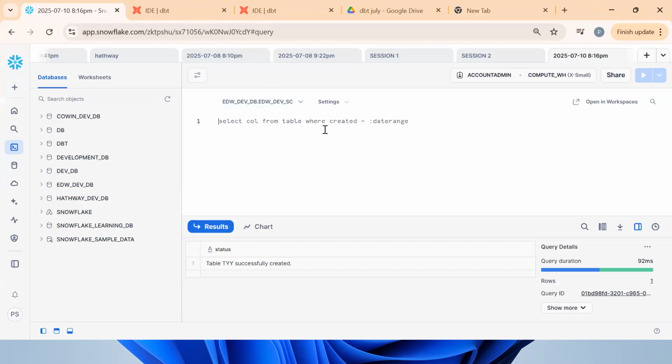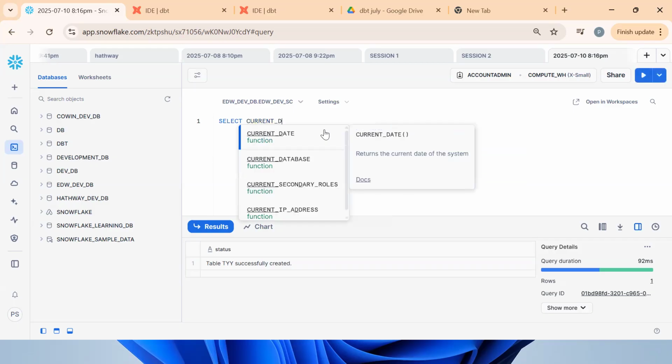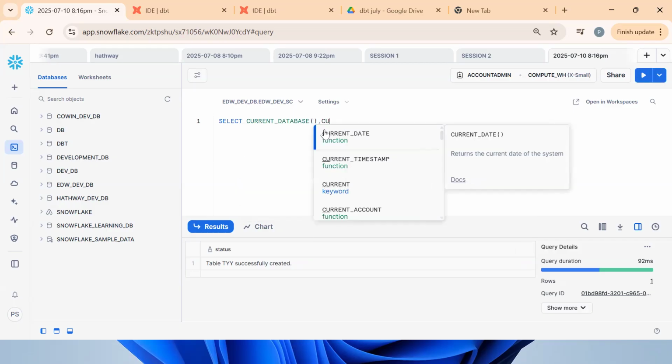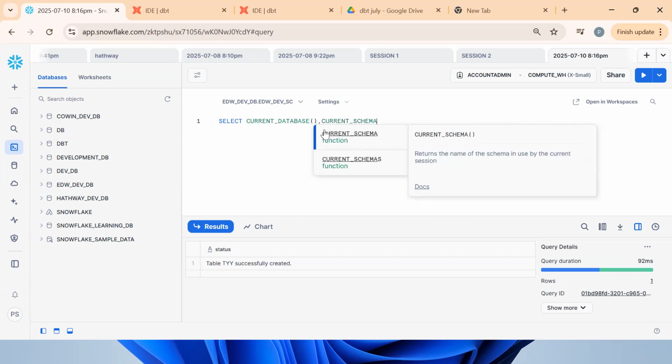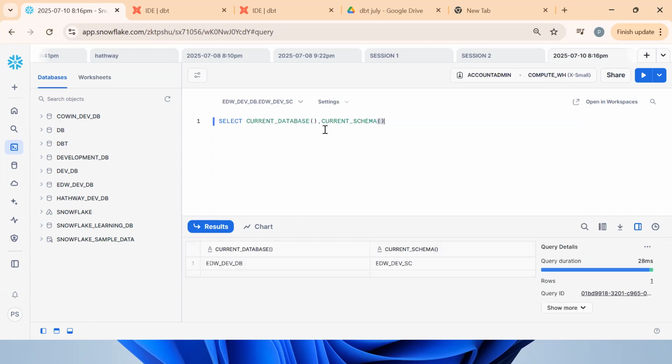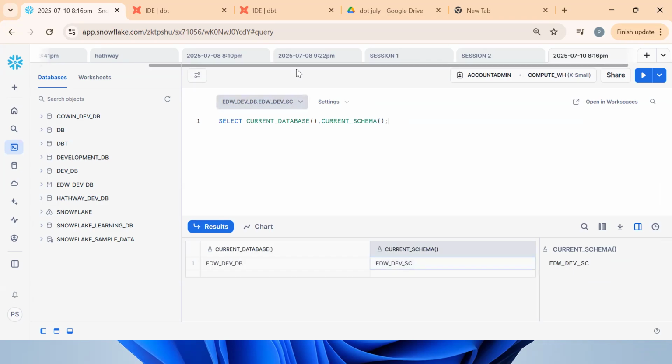Using a query, I want to find my database name and schema name. Select current database, and the current schema. These are basics, but very important. EDW dev DB, dev schema. In this database and schema, I want to find the list of tables. How do we find the list of tables? Show tables.